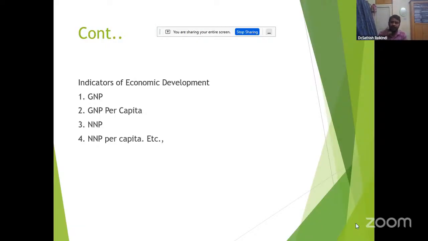So NNP at factor cost, net national product at factor cost, is also called national income. NNP at factor cost is one of the indicators of economic development. And also here